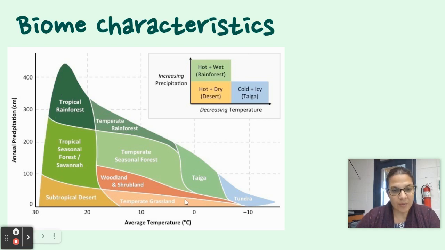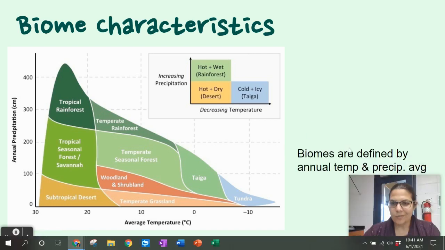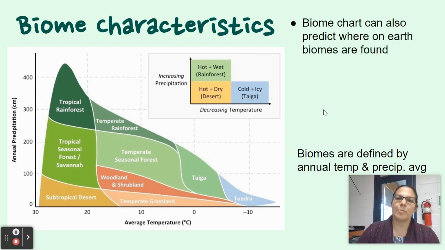The lowest precipitation are all of these tundras, temperate grasslands, subtropical deserts, and tundra might have some snow on it, but it doesn't have available moisture. It's also the coldest one, and your subtropical deserts, your tropical rainforest, tropical seasonal forests are your warmest ones. So your biomes are defined by that temperature and precipitation.